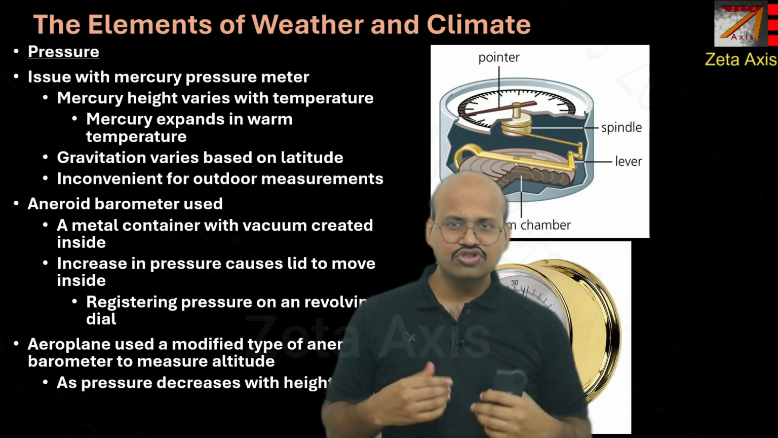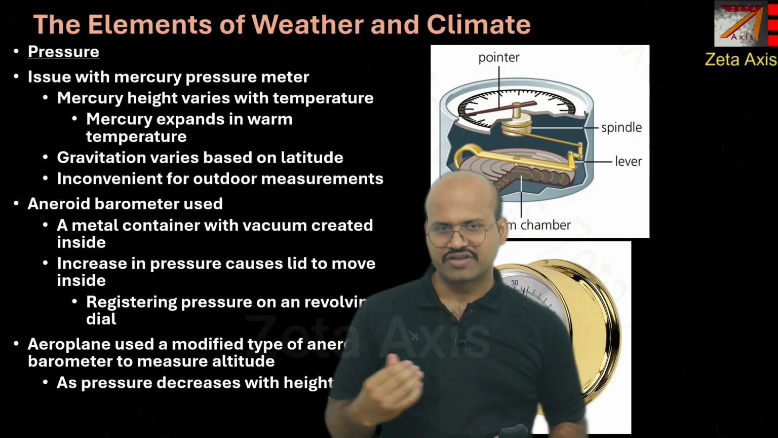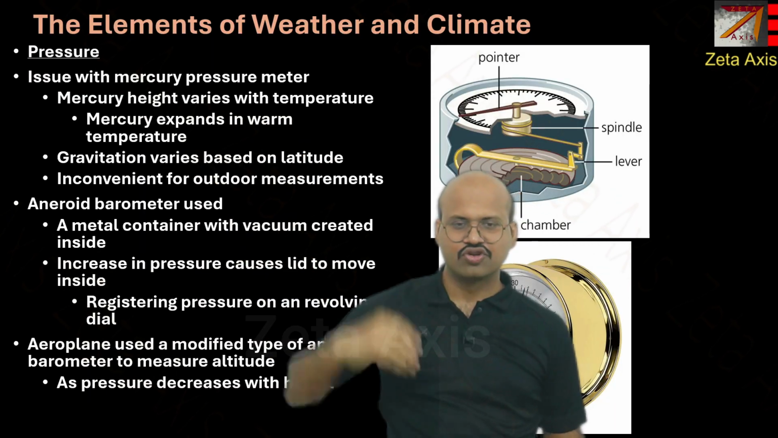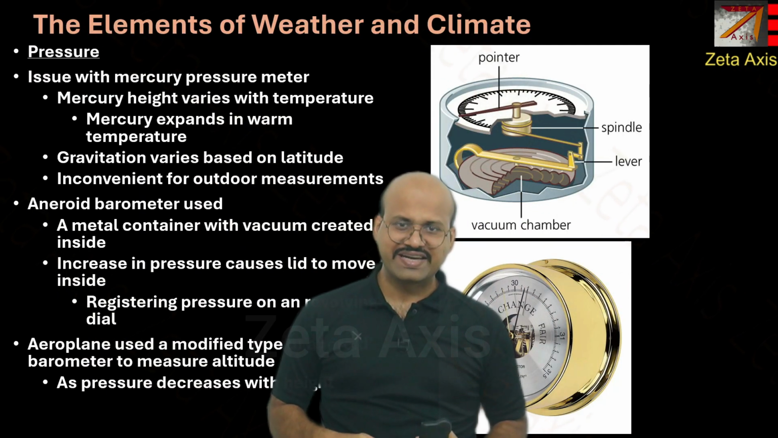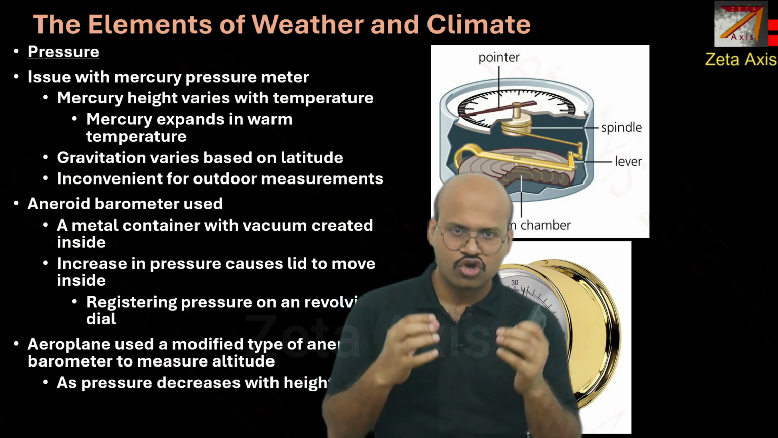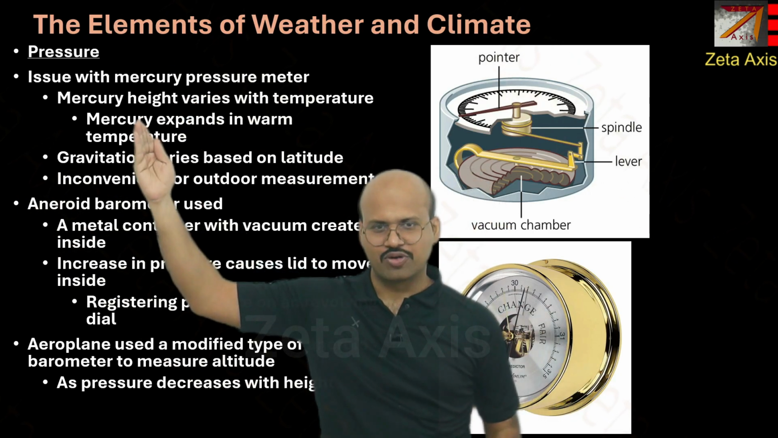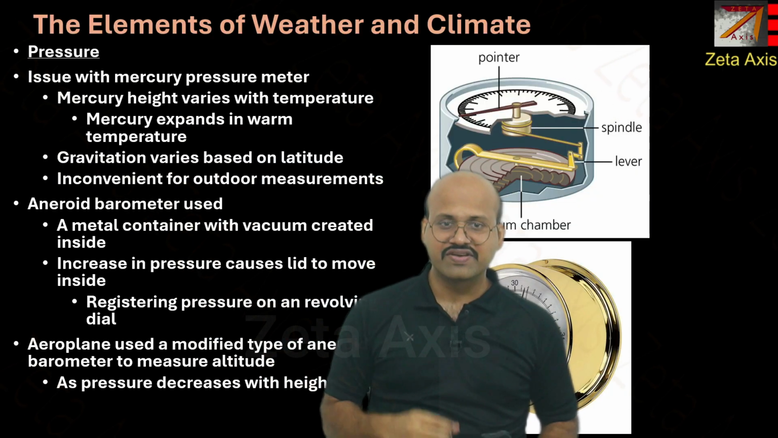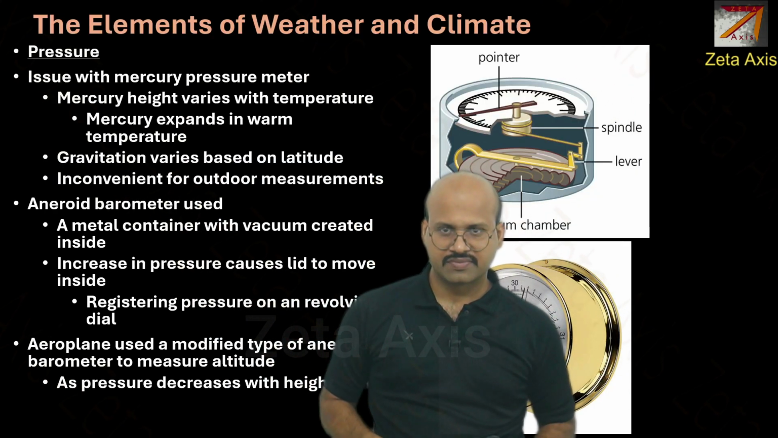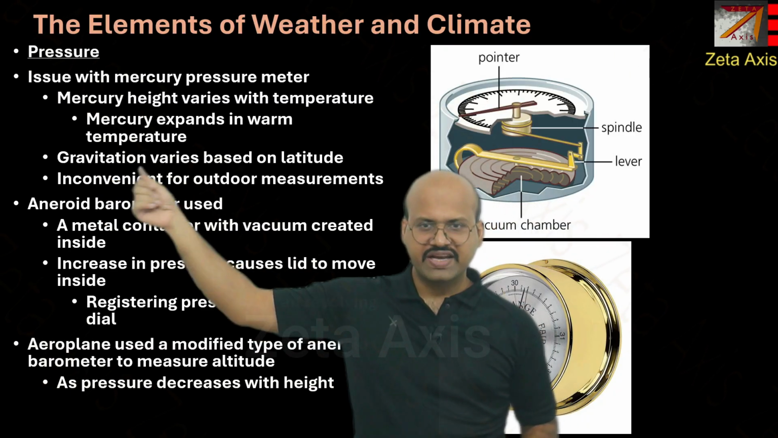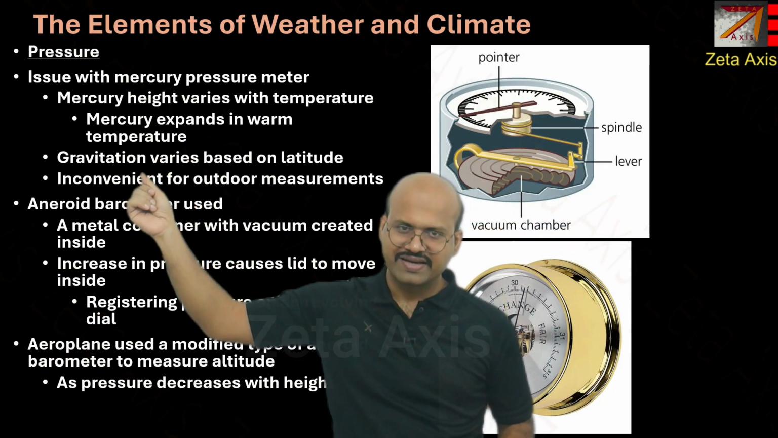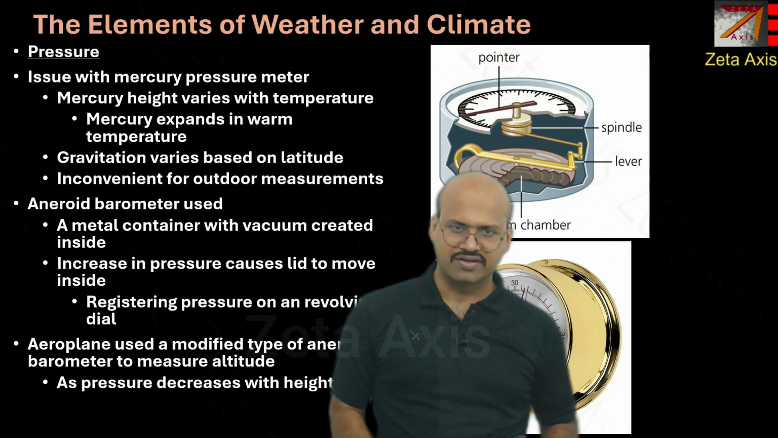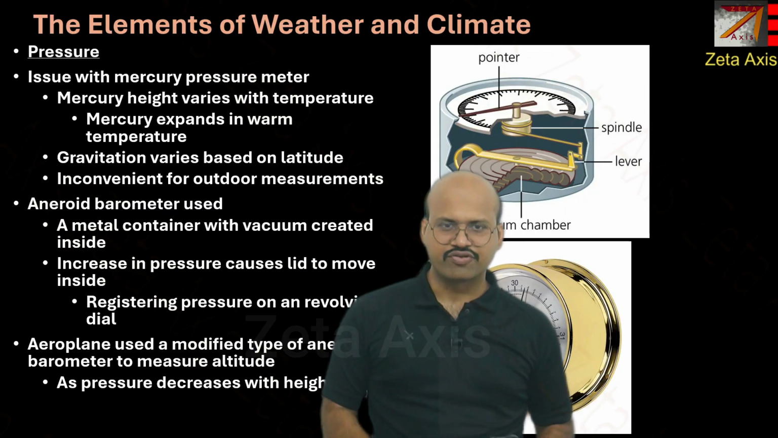Now there were some issues with the mercury barometer we saw in the last slide. The first one was that the mercury height varies with temperature. We know that almost all liquids expand when heated and contract when cooled down. So in this mercury barometer the mercury height will vary with temperature, and that is why it will give an inaccurate reading. Moreover, it depended on gravitation, but we know that gravity is not constant across the Earth's surface. It varies from one place to another. So this will also give an inaccurate reading.